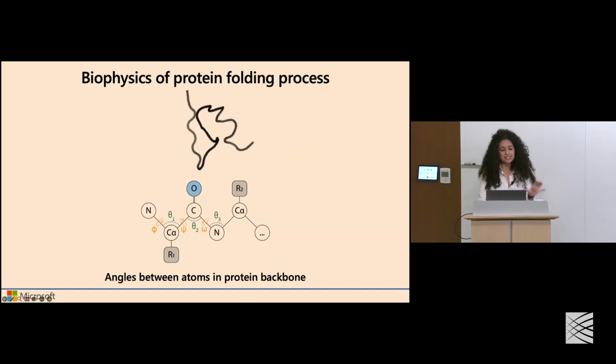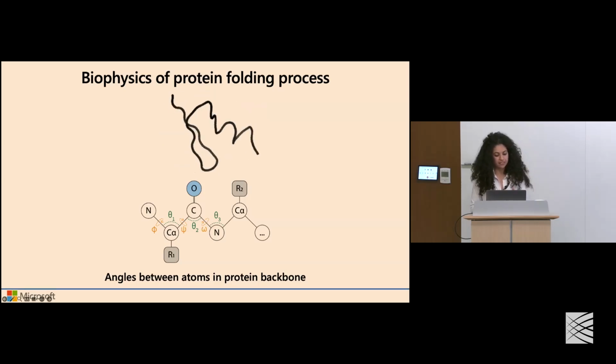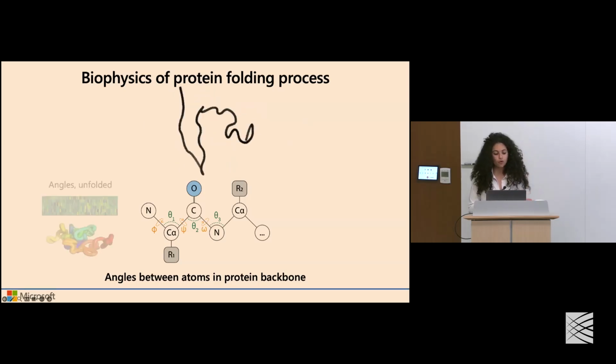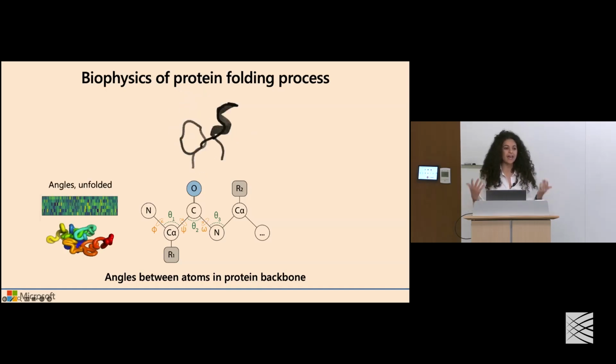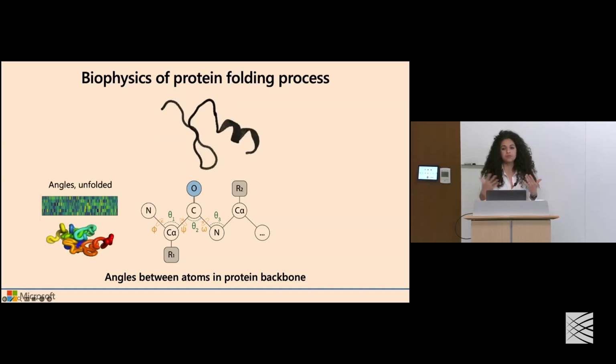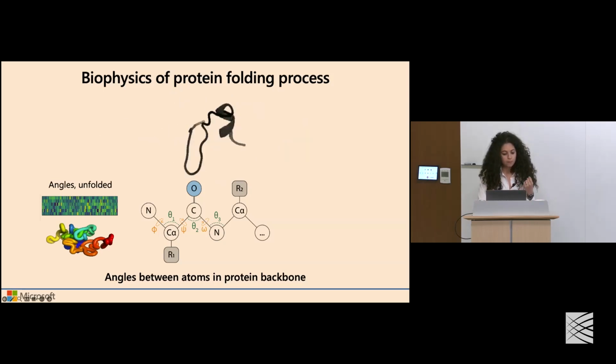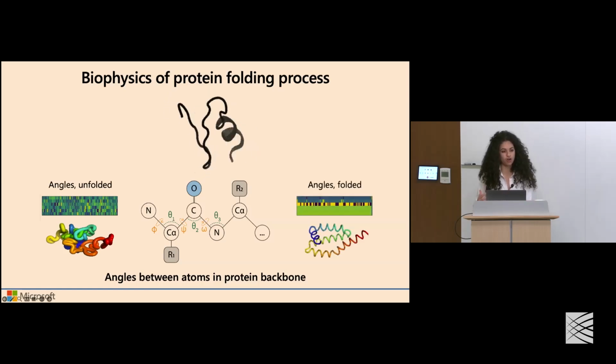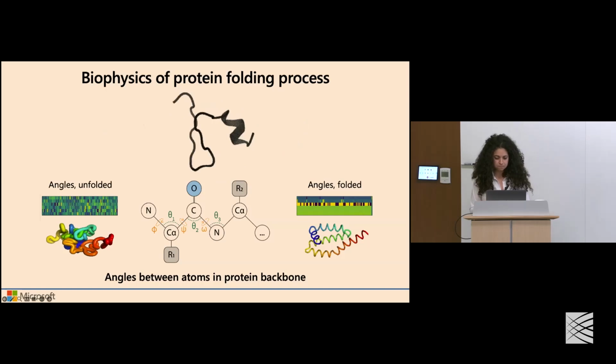And so taking a step back from this point of view of how these angles between atoms in the protein backbone define a structure, we can simplify this and say, okay, at an unfolded state, let's say the angles in this protein structure adopt more or less a random configuration. But we know that at a final folded structure, these angles are highly structured and confer the protein's overall 3D geometry and its structure.